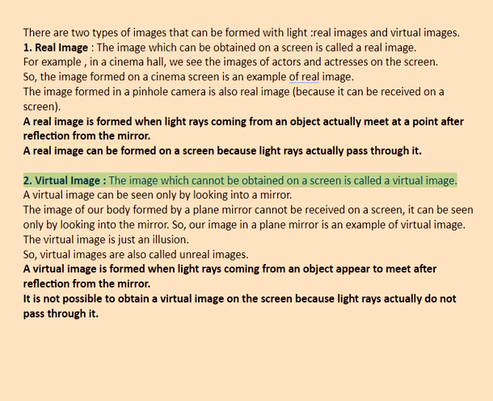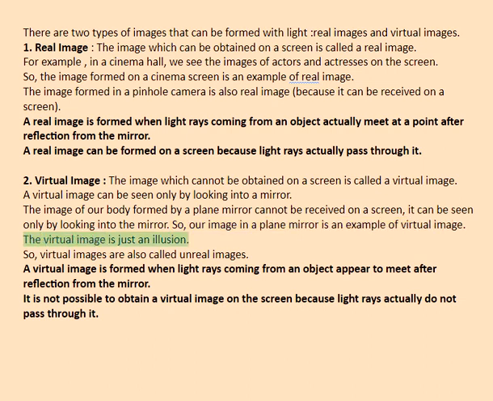Virtual image. The image which cannot be obtained on a screen is called a virtual image. A virtual image can be seen only by looking into a mirror. The image of our body formed by a plane mirror cannot be received on a screen. It can be seen only by looking into the mirror. So, our image in a plane mirror is an example of virtual image.